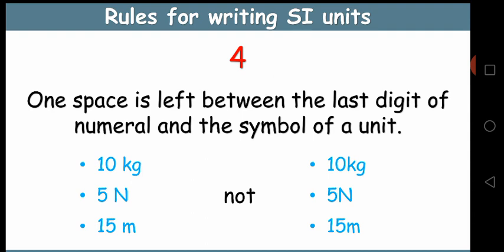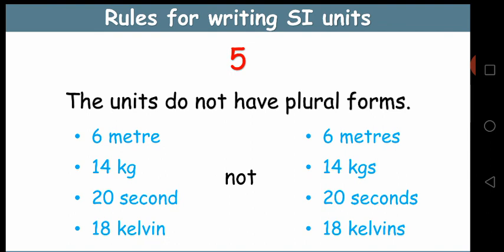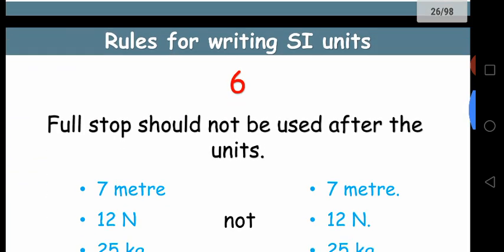The fourth rule is one space. One space is left between the last digit of the numerical value and the symbol of a unit. If it is 10 kilograms, there should be one space left between 10 and kg. The fifth rule is that units do not have plural forms. Generally people write 6 meters, but we should not say that. 6 meter is right.